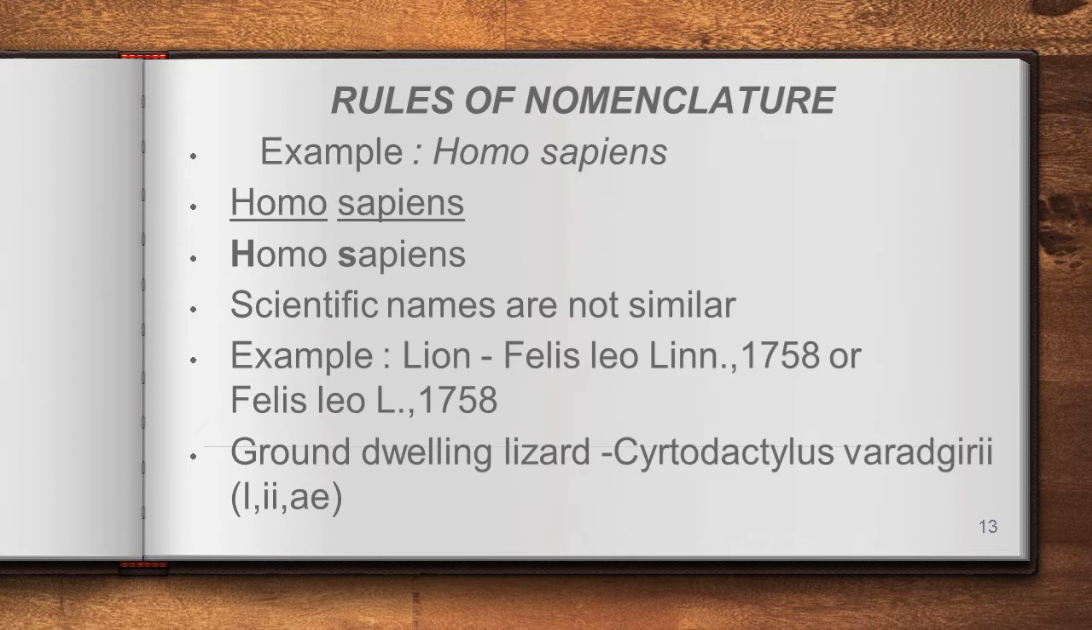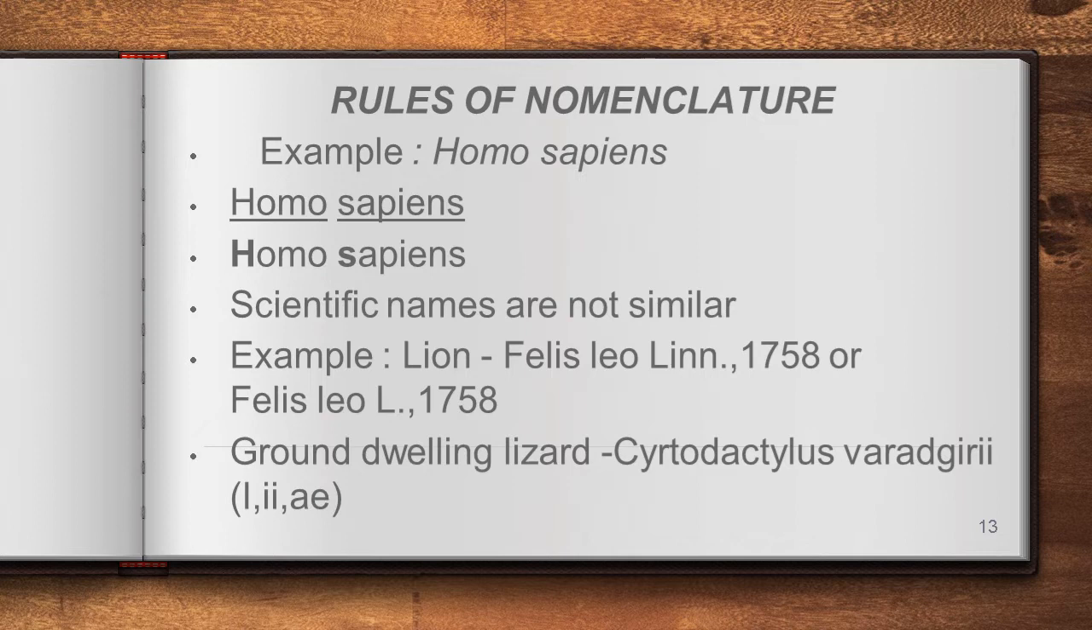And another one: the scientist who published the name first can give their name as the species name. For example, Cnemaspis, sorry, Cetodactylus is a scientific name for a ground-dwelling lizard. It is a newly found ground-dwelling lizard. Its scientific name is Cetodactylus. This was found by the person Varadgiri. Varadgiri found this one. That's why the scientific name of this organism is Cetodactylus varadgiri.